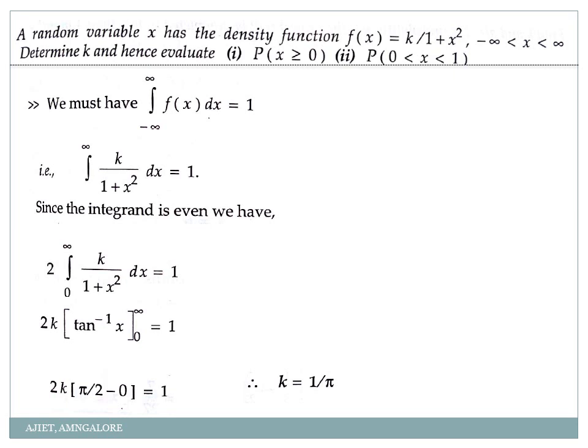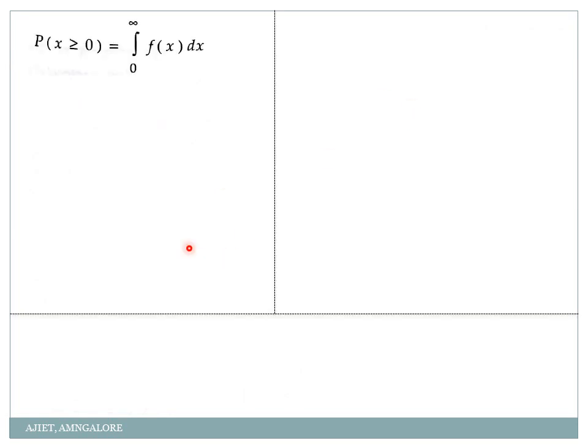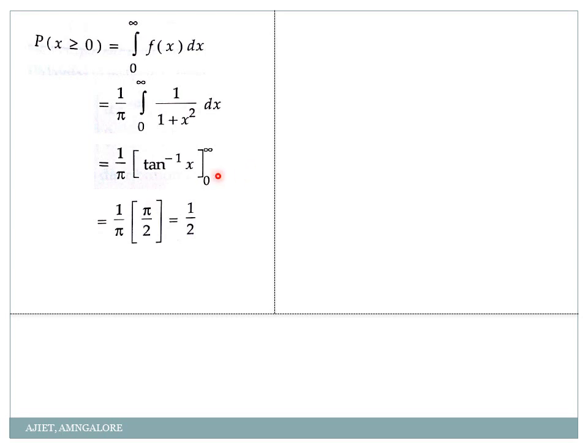Okay? Yes. Now I got the value of k, and hence evaluate probability of x greater than or equal to 0. That is same as the previous case. So probability of x greater than or equal to 0 means from 0 up to infinity f of x dx. So my f of x is k into 1 by 1 plus x square. So k is 1 by pi with the limit 0 to infinity. 1 by 1 plus x square, its integration is tan inverse of x with the limit 0 to infinity. So tan inverse of infinity is pi by 2 and tan inverse of 0 is 0. I have just neglected it. So pi and pi will get cancelled.